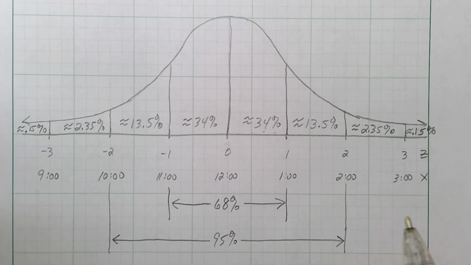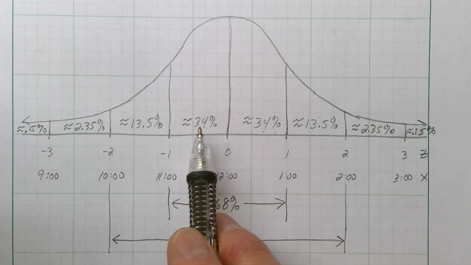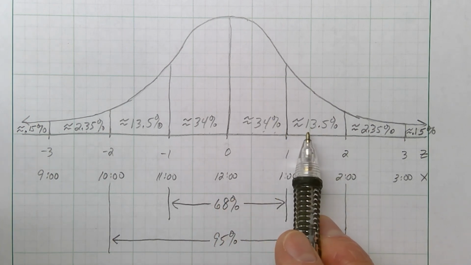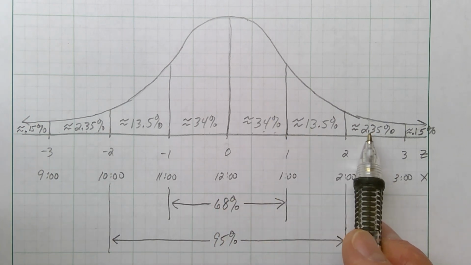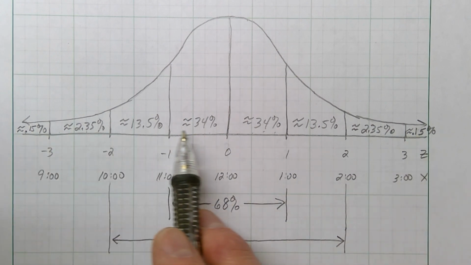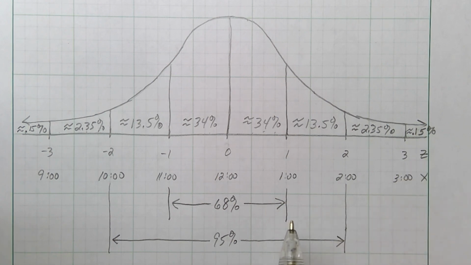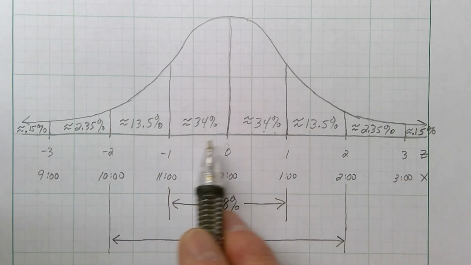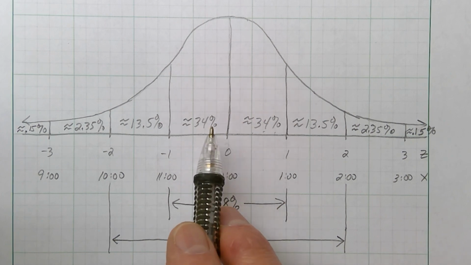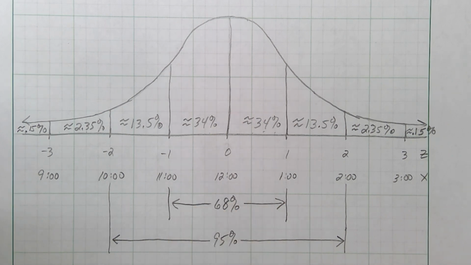And I could go further, but that's just kind of an estimate. There's about 34 people here. There's about 34 people here. There's about 13.5 people here. There's about 2 people here. And there's just a part of a person out here on the end, all right? But if you go through and add all these up, they should add up nicely to 100%. Remember, these are just approximations. They're not exact. It's just some numbers just to kind of get an idea of what we're talking about.